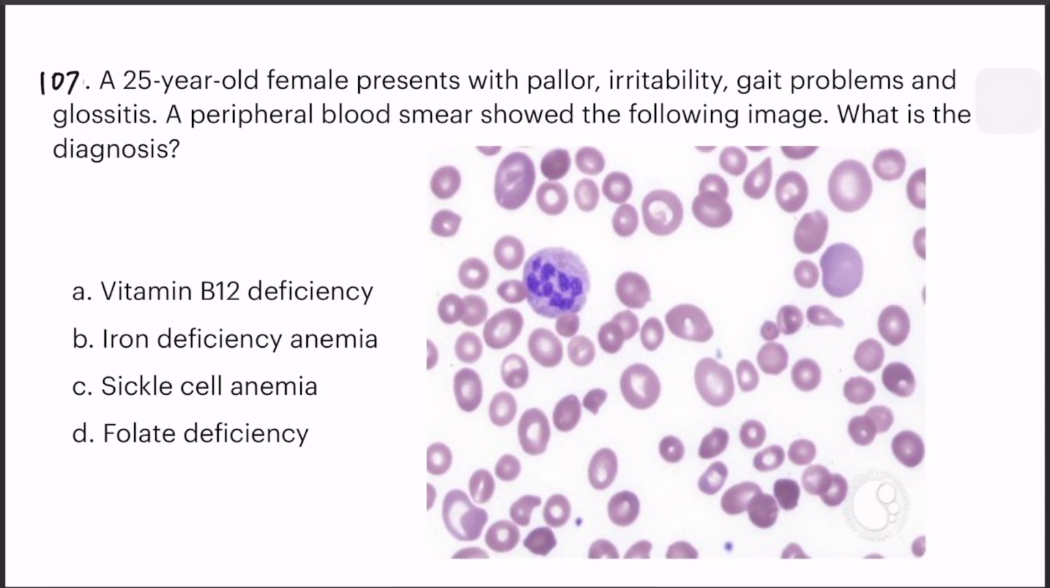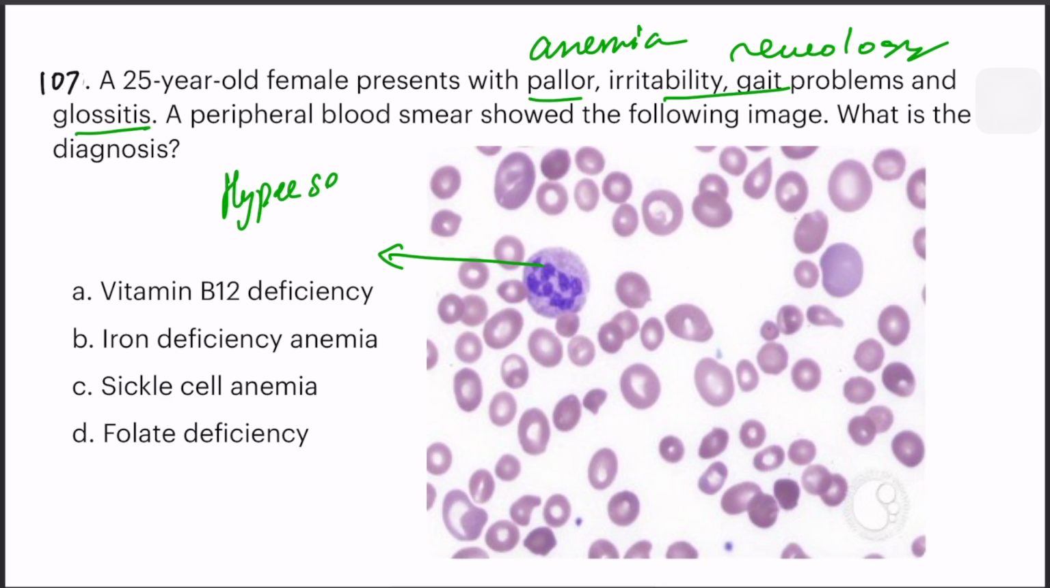This question has pallor, so obviously it is anemia, and irritability and gait problems, neurological symptoms, and then glossitis. Okay, the peripheral blood smear is showing this. Okay, this one is a hypersegmented neutrophil.